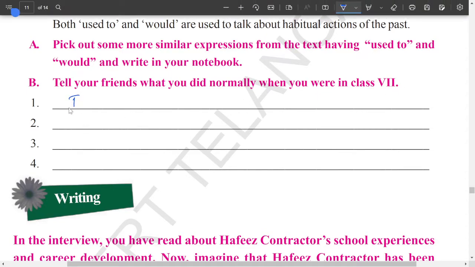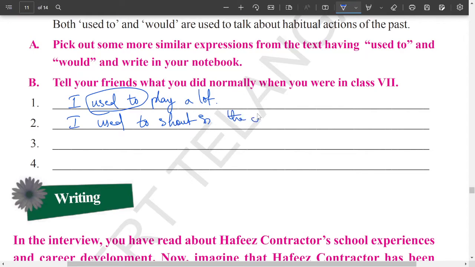You can use sentences like, I used to play a lot. Here "used to" means a past habitual action, not present. You can also say, I used to shout in the class. Now remember, when you are using "used to", you are referring to a past habitual action, and also expressing one more meaning along with that. The meaning is that the past action is not there anymore in you. That means right now you do not have that type of habit.